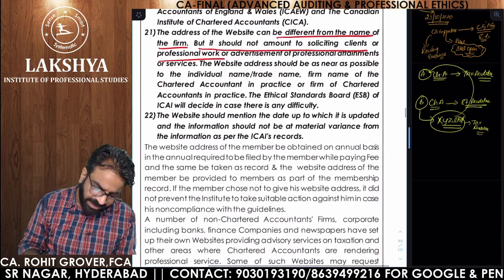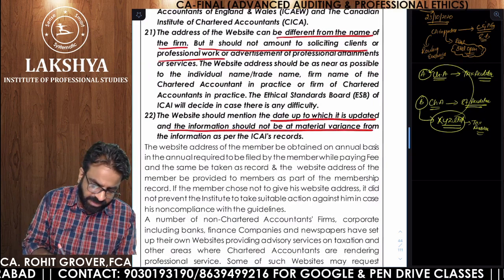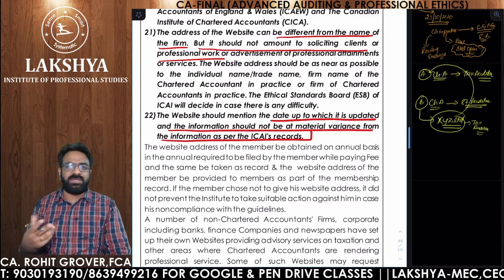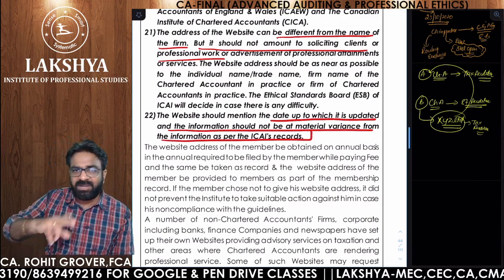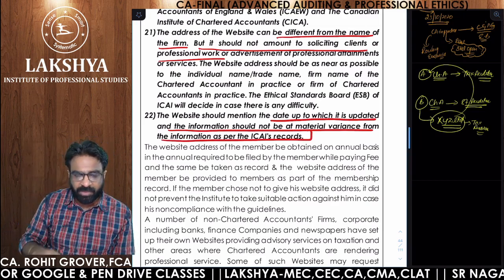Next one, the website should mention the date up to which it is updated, and information should not be materially at variance from the information as per ICAI records. So in case your website is updated, make sure that you are informing the ICAI till what date your website is updated. Are you getting the point?